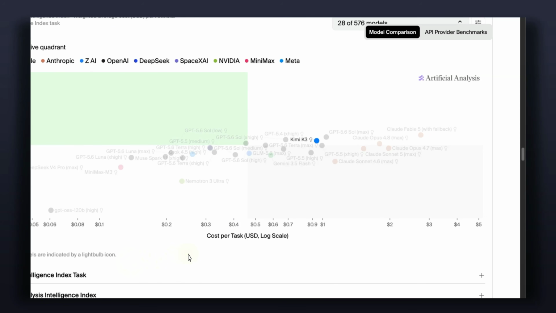Now, price per million tokens is just one part of the story. More importantly, how many tokens it takes to complete a task. And it seems to be pretty efficient as well, especially on the Artificial Analysis Intelligence Index. It actually achieves a similar score at a much lower cost compared to something like Fable 5 or even Opus 4.8. So this is going to play in favor of Kimi or Moonshot, because in the past, their models have been a lot more token intensive compared to some of the proprietary models.